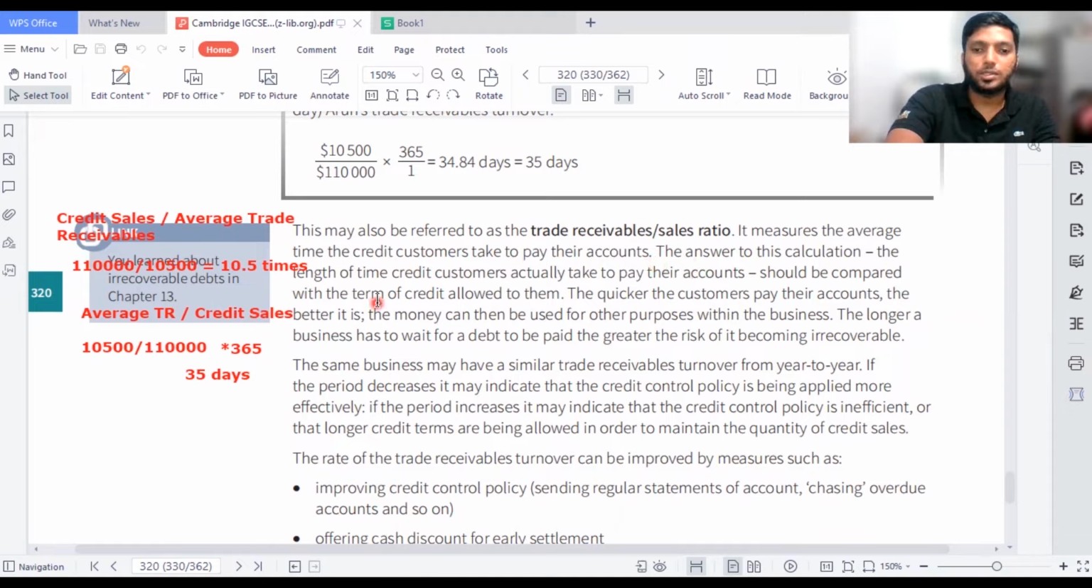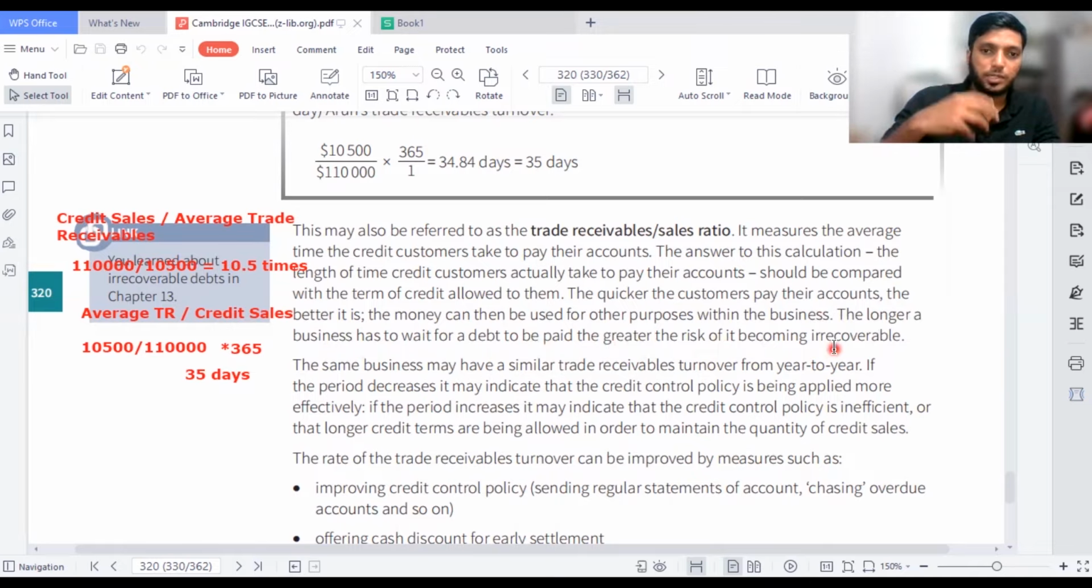The answer to this calculation, the length of time credit customers actually take to pay their accounts, should be compared with the term of credit allowed to them. The quicker the customers pay their accounts, the better it is. The money can be used for other purposes within the business. The longer a business has to wait for a debt to be paid, the greater the risk of it becoming irrecoverable. Irrecoverable means being bad debt.